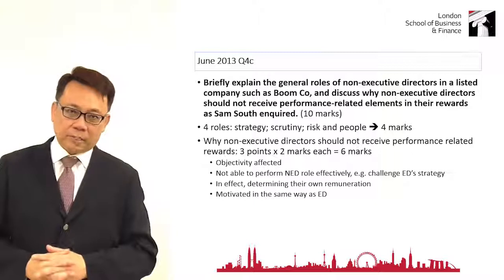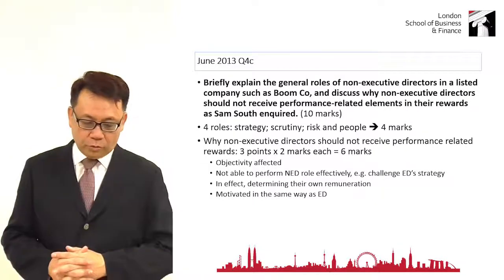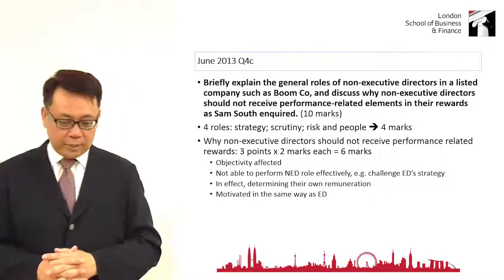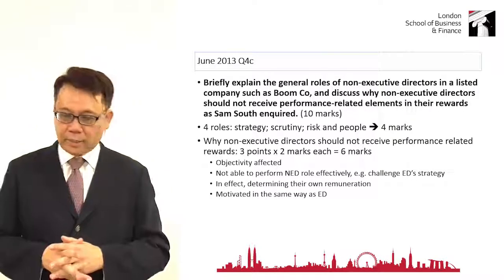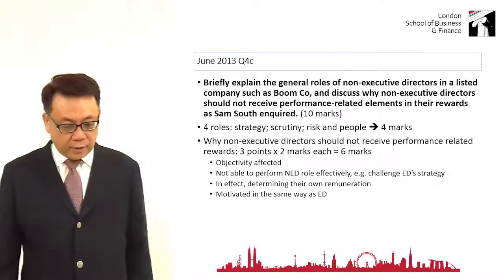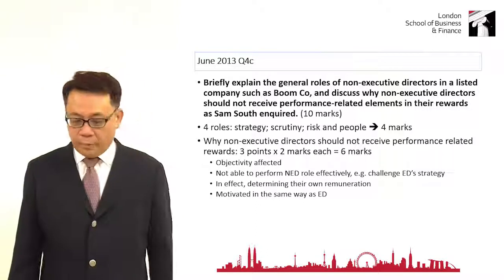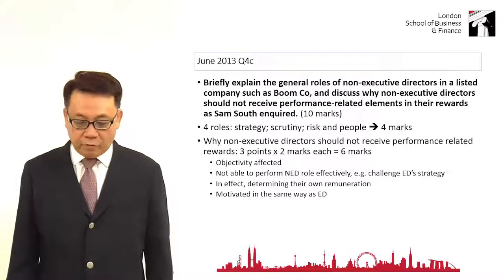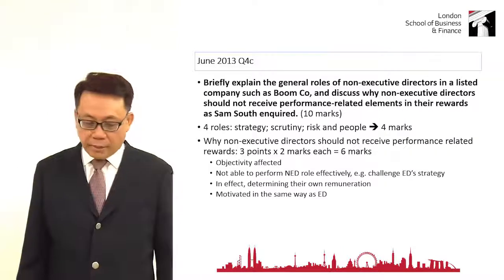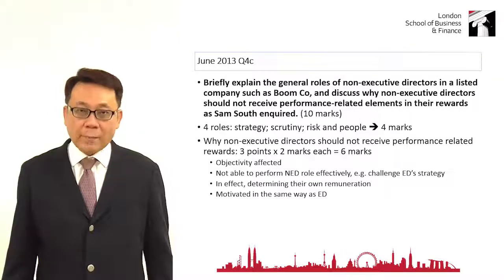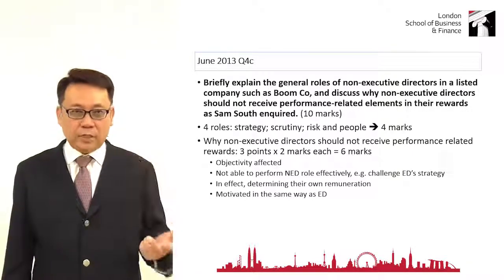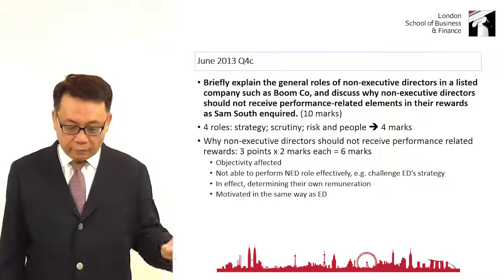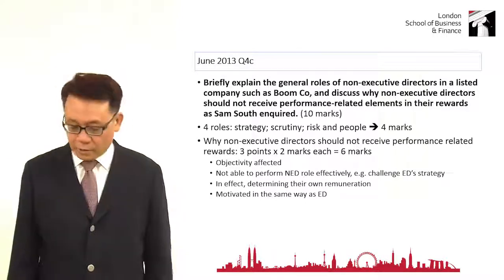So now we apply this concept to an exam case study, June 2013, Question 4C. Please take a look at this question and then come back, we will discuss it. In June 2013, question 4C, the requirement wants us to briefly explain the general roles of NEDs in a listed company, such as Boom Company. That is requirement 1. This one is to describe the 4 roles: strategy role, people role, scrutiny role, and risk role. Write the 4 roles, you get at least the 4 marks.